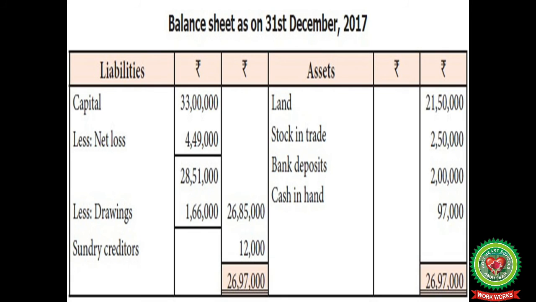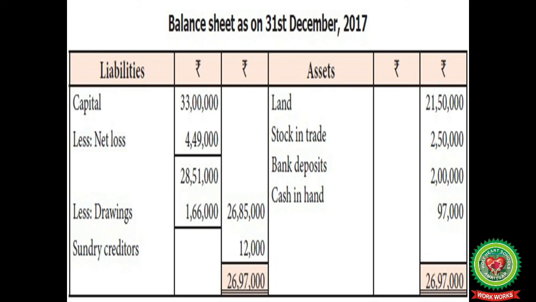When the company prepared its balance sheet, its land amounted to 21,50,000, stock 2,50,000, bank deposits 2 lakh, cash 97,000, and the total is 26,97,000. Now the capital which it has is 33 lakh. Net profit is added in the capital, but net loss is always deducted. Drawings are also deducted. So a total of 26,85,000 will be shown in the outer column.